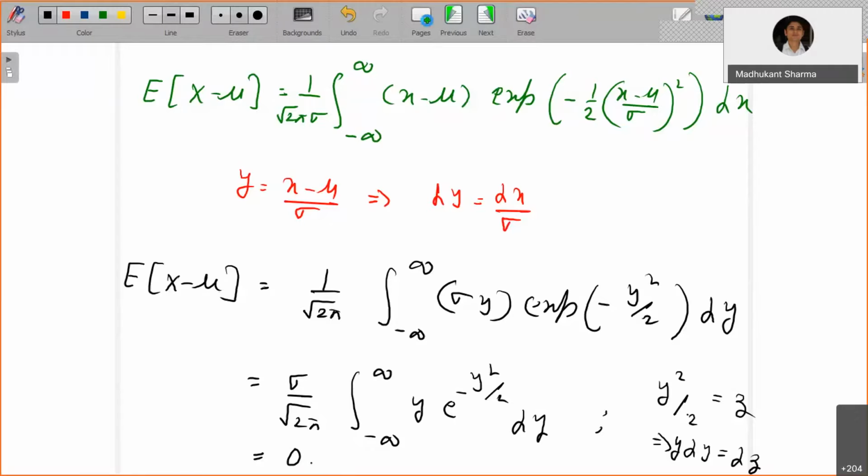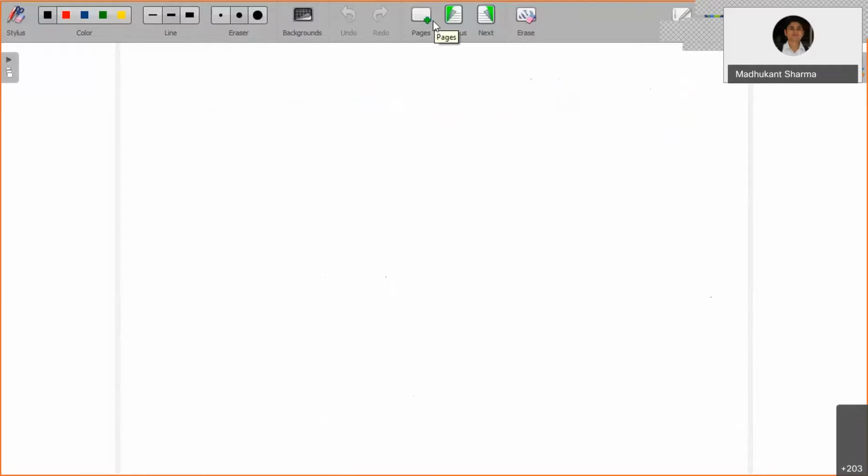Now for finding the variance, I'm going to write a few steps here. I am interested in finding the variance of x. By definition, it is the expectation of (x minus mu) whole square. It is nicer to go with this instead of going for the expectation of x square minus mean whole square, because x minus mu is what we want.